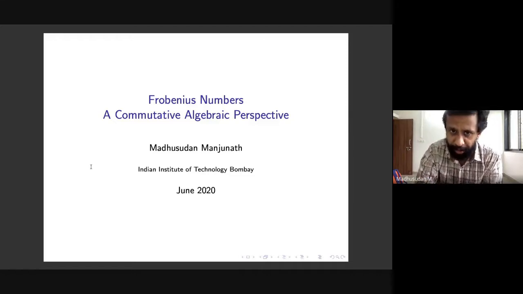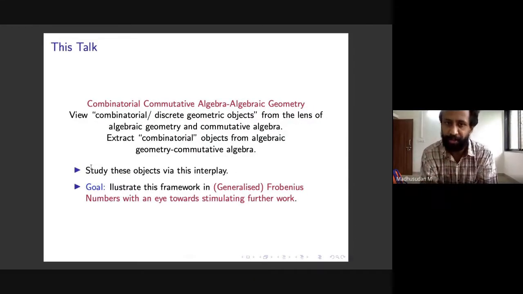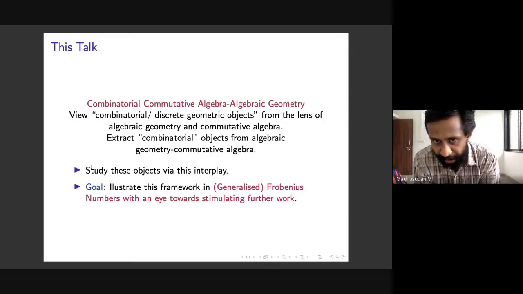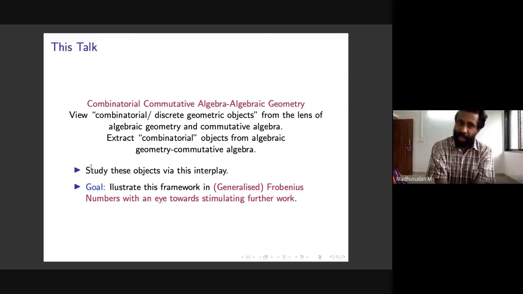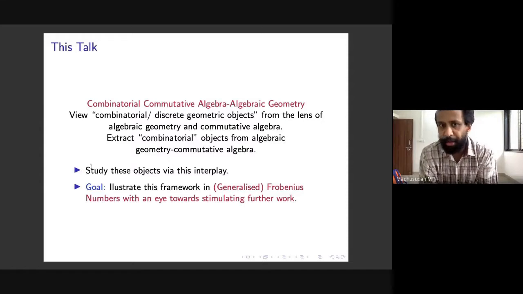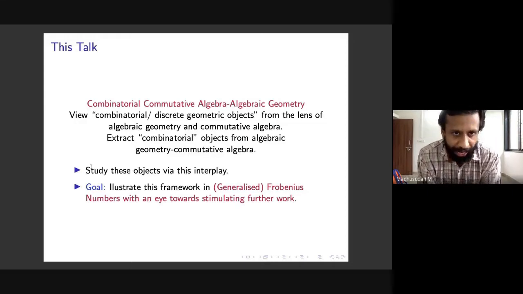So before we dive into Frobenius numbers, let me just spend one slide introducing this broad topic of combinatorial commutative algebra and algebraic geometry. So what does this involve? This area involves, on the one side, viewing combinatorial or discrete geometric objects from the lens of algebraic geometry and commutative algebra. And from the other side, it involves extracting combinatorial information from various objects in algebraic geometry and commutative algebra and studying them from a combinatorial point of view. And both these directions have turned out to be very fruitful.